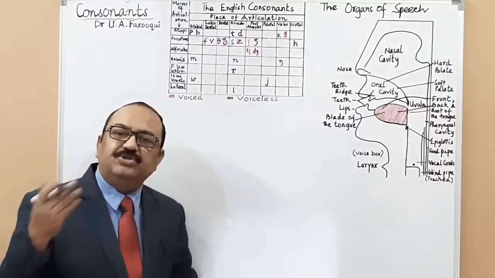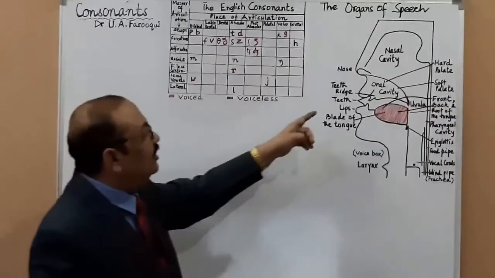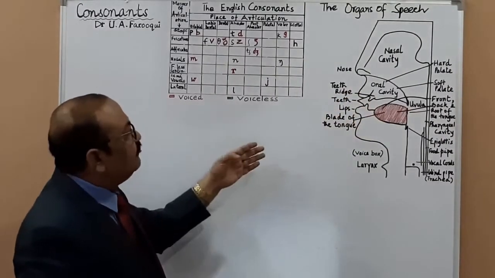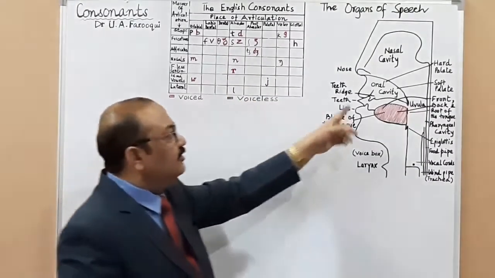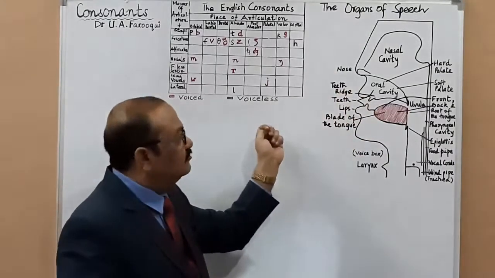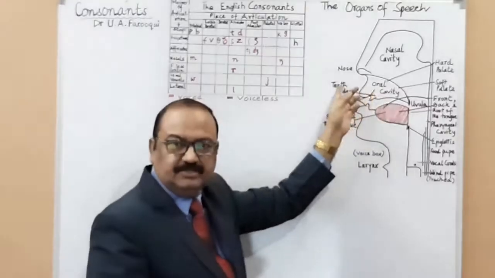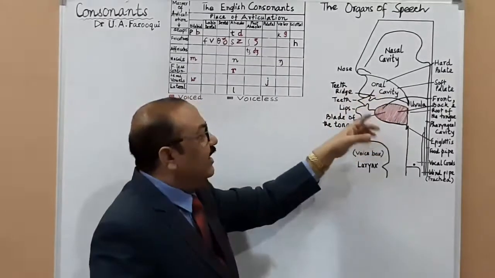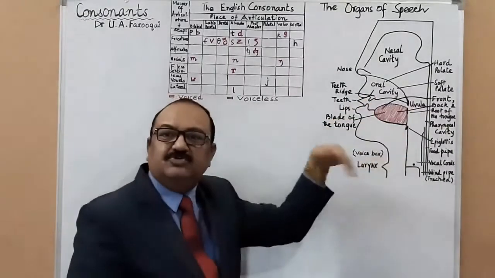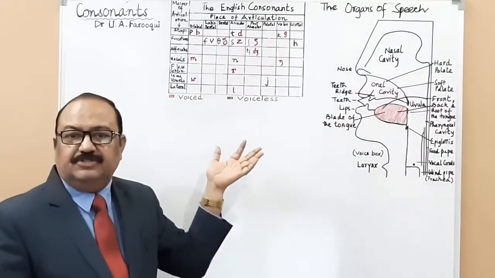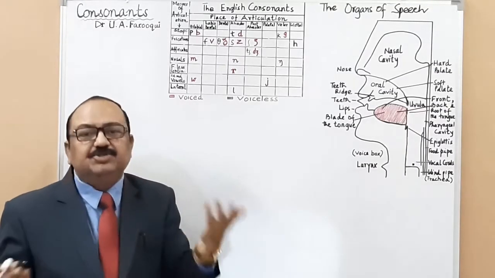Okay, definitely. Consonants are different from vowels because when we articulate vowels, the vocal tract remains normal. When you articulate vowel sounds, like we study, the 12 vowel sounds, the area is confined to this oral cavity. Whereas, as far as consonants are concerned, there is a constriction in pronouncing these sounds. So when we produce consonant sounds, the vocal tract becomes narrower at some location than it usually is.